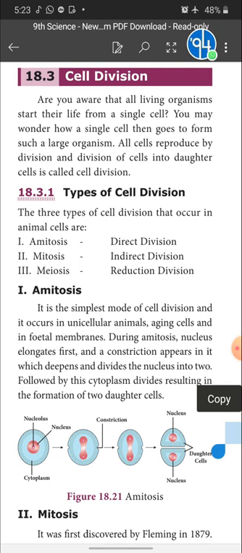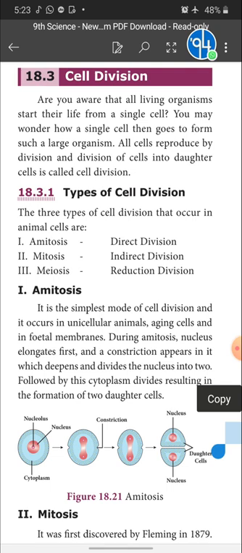The number of chromosomes is reduced to half. The parent cell has 46 chromosomes. When the parent cell divides to form daughter cells, the daughter cells have only half the number of chromosomes. Since the number of chromosomes is reduced, it is called reduction division.